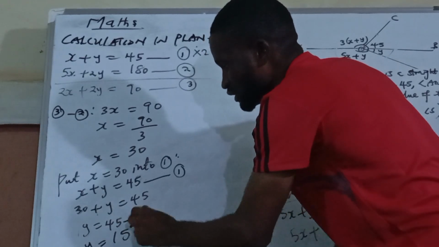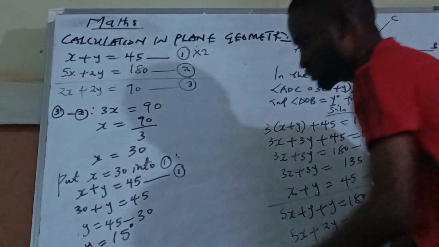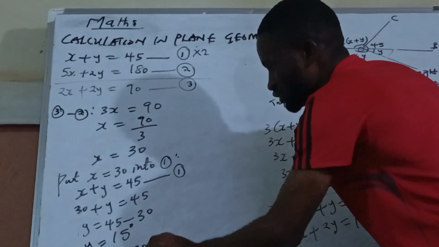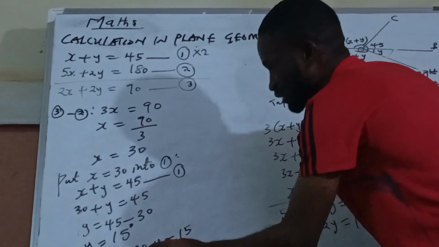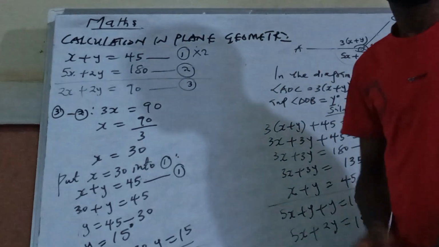So finally, 45 minus 30 gives 15. So I will now say: x is equal to 30, y is equal to 15. So this is what we have. Okay, thank you.